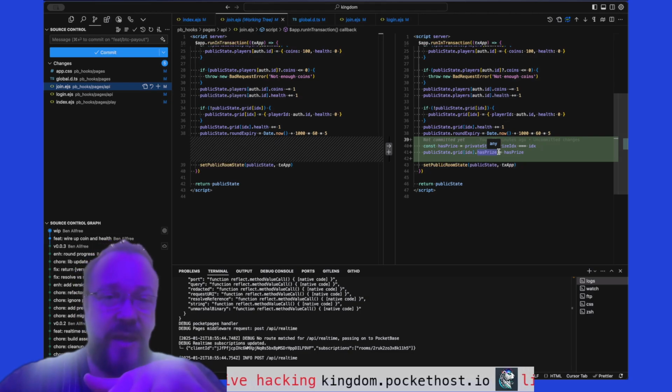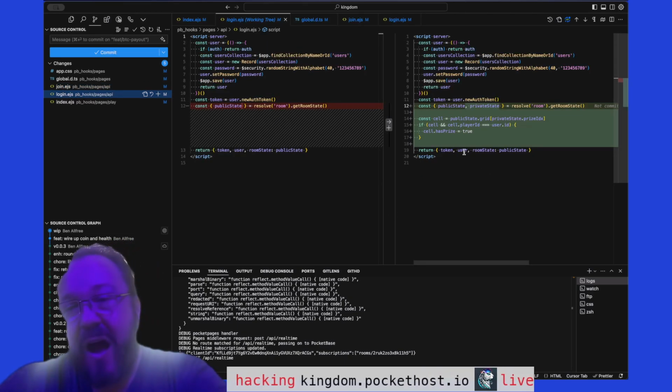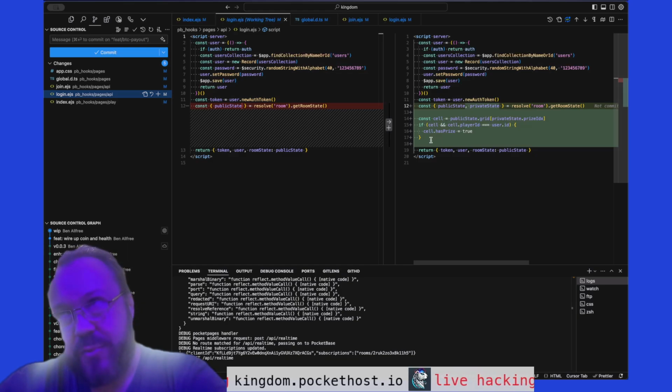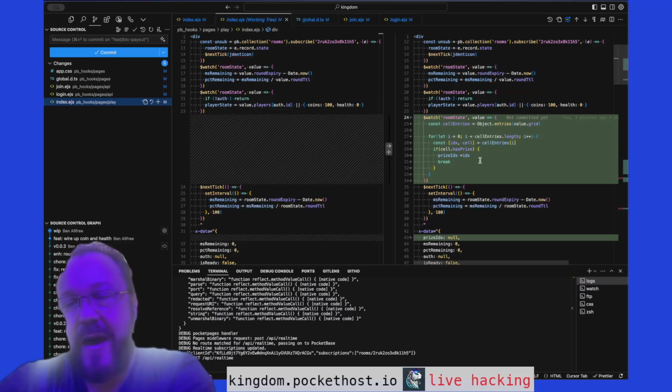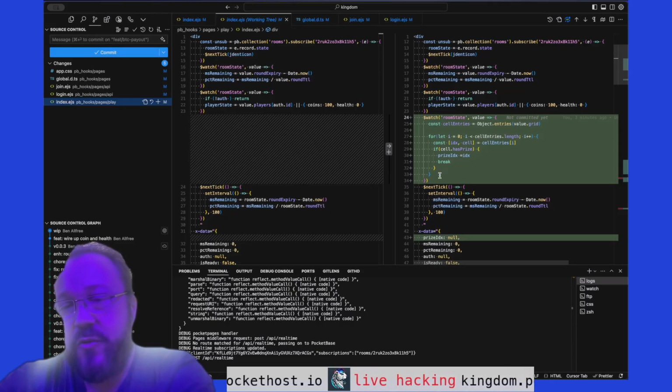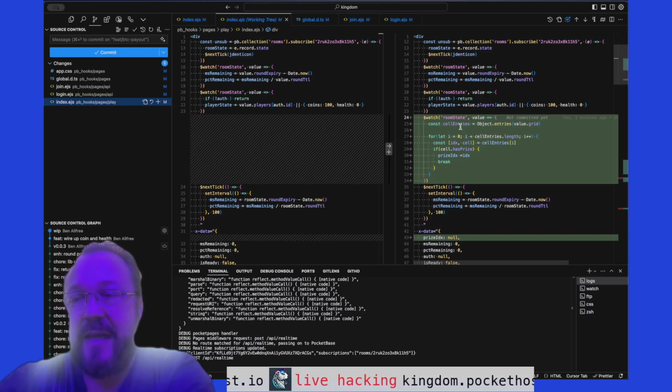Other users don't get to see that. When somebody joins the room and they are occupying a cell that has a prize, that cell will be marked as having the prize. And finally, anytime the room state updates on the front end, we iterate through to see if any of the cells contain prizes. If they do, we set the prize index so that the player knows that they found the prize.